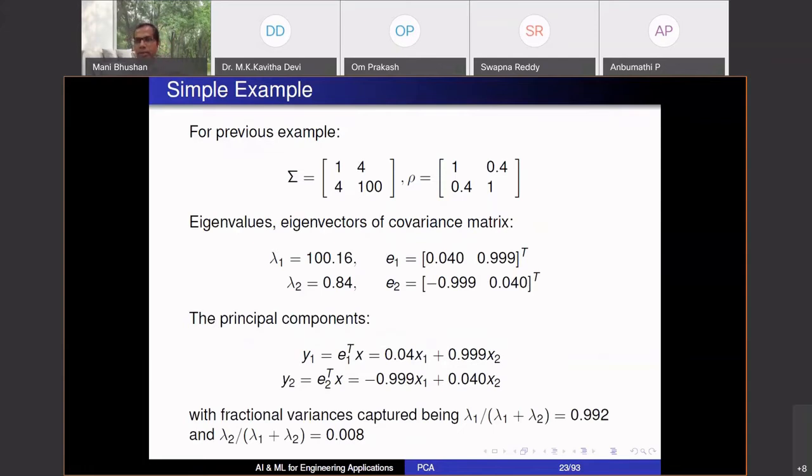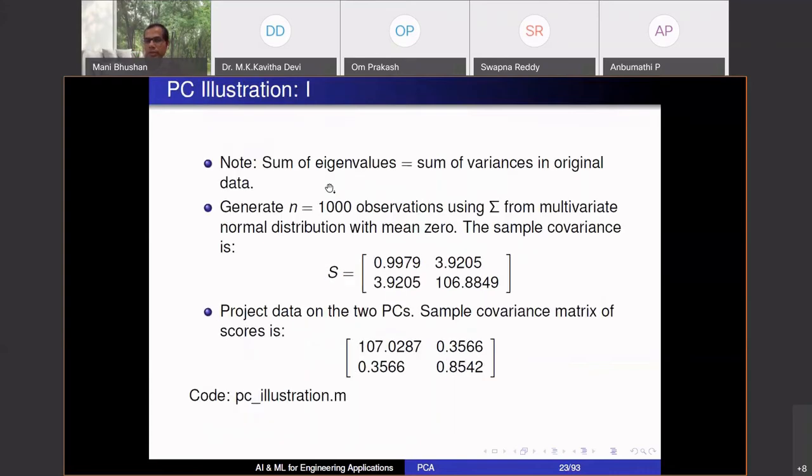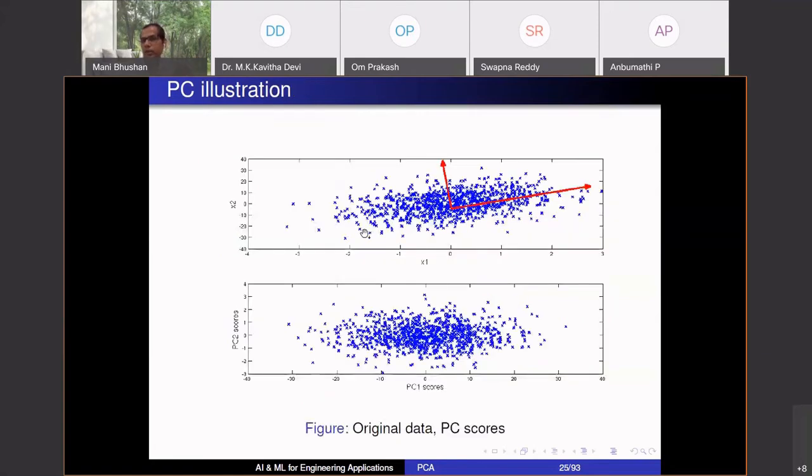There are commands in our software, Octave and MATLAB, which can sample from a multivariate Gaussian, where you specify this covariance matrix. So I generated some 1,000 samples and computed the sample covariance matrix. This is close to that sigma, but not exact. Then I did this analysis, computed the eigenvectors, etc. This is what I get. This is how the original data looks. You can see there is a slight tilt in the data.